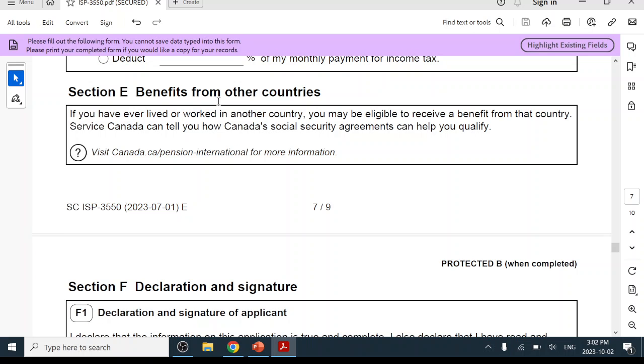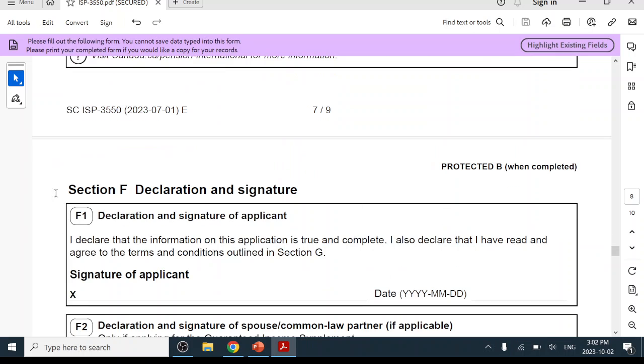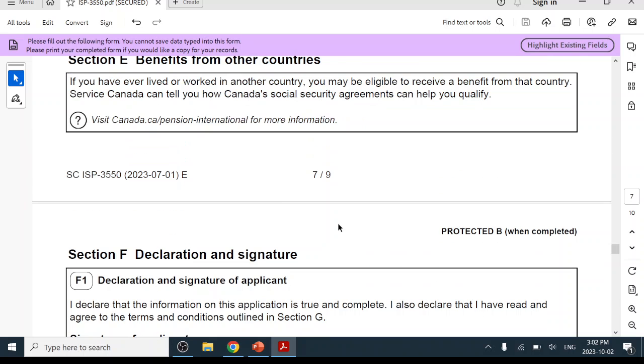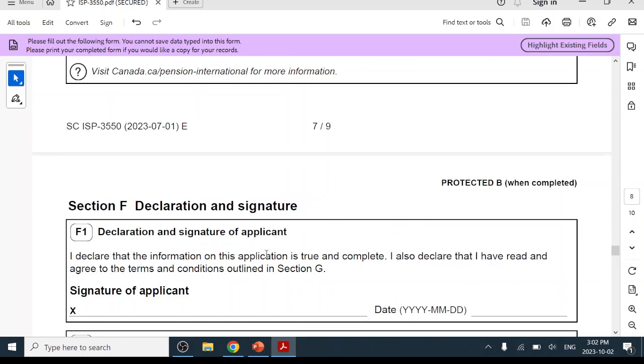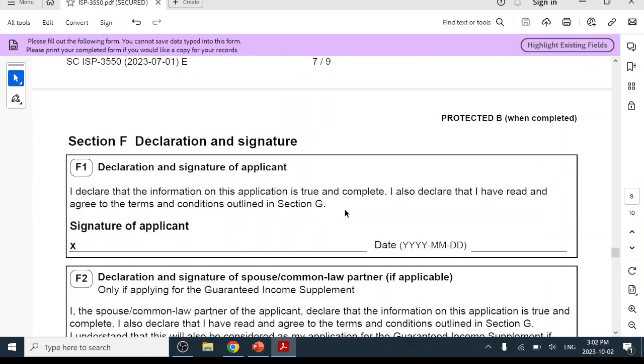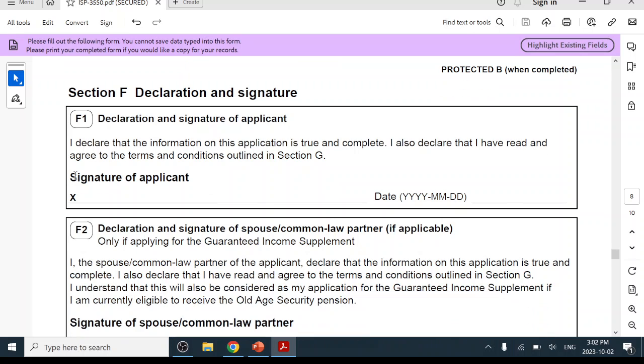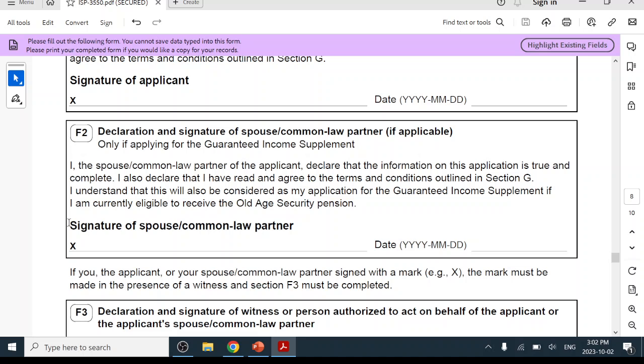So Section E, benefits from other country. Section F, declaration and signature. This is the final page for the signature. Here you need to sign. This is the signature of the applicant and the date. And this is the signature of your spouse or common-law partner and the date.